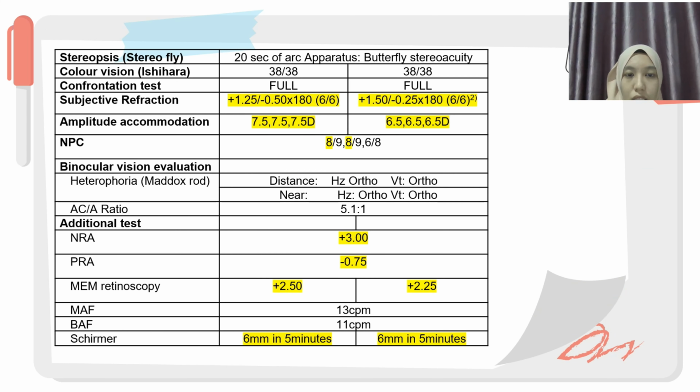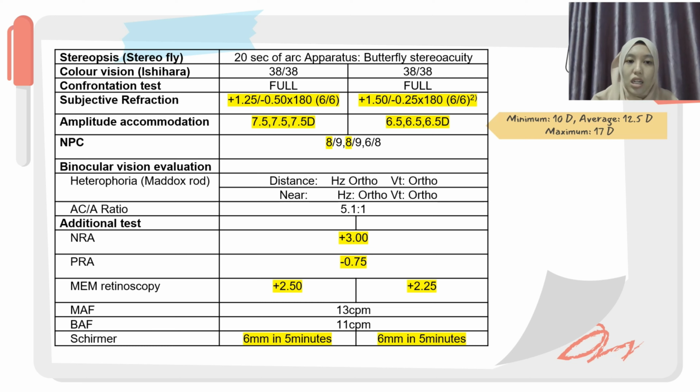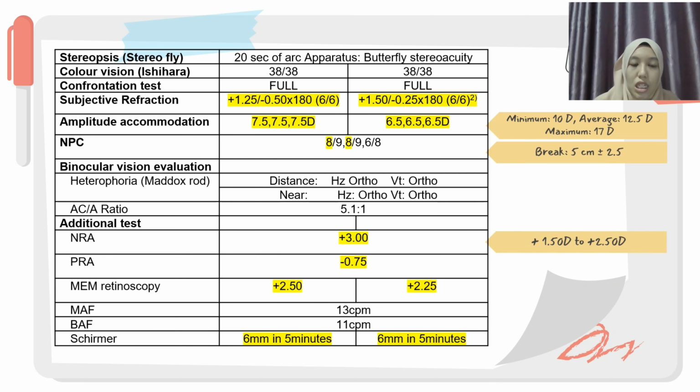From subjective refraction, it shows that the patient has high hyperopia and also astigmatism. For amplitude of accommodation, the value is lower than the minimum expected value, which is 10 diopters, which indicates that the patient might have accommodation insufficiency or maybe it is due to the refractive error. Next is NPC. There is slight improvement after the correction with the subjective refraction, so the patient does not have a convergence problem. The patient has high NRA and also low PRA, which indicates that the patient might have accommodation insufficiency. MEM retinoscopy may indicate that the patient has lack of accommodation.